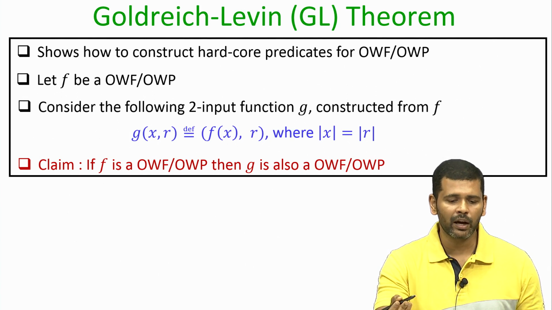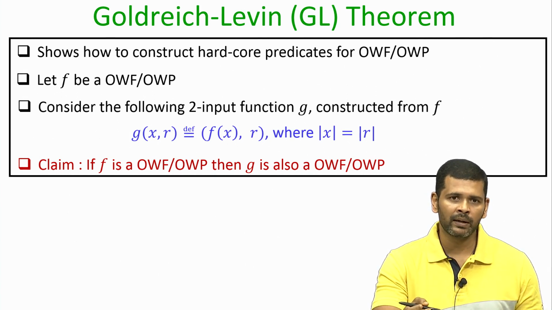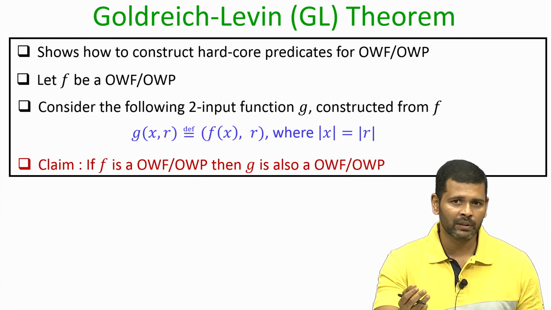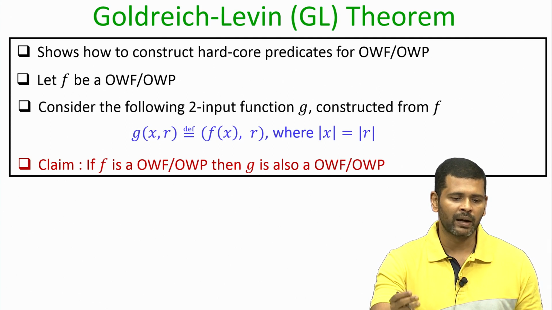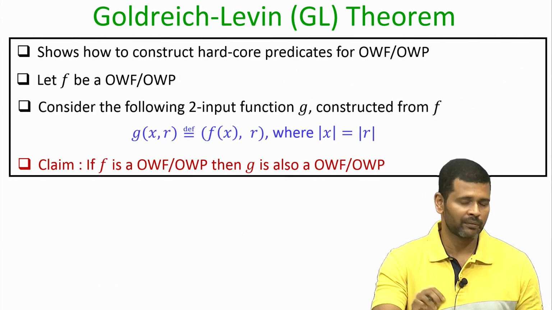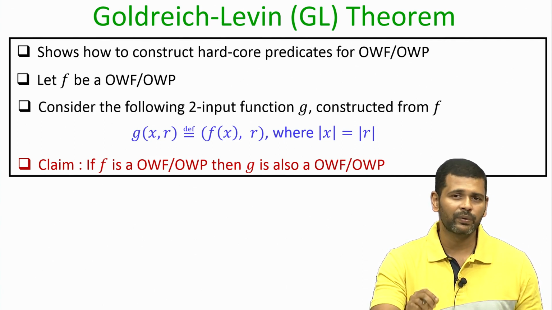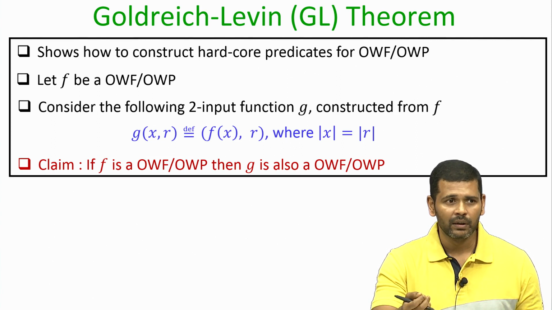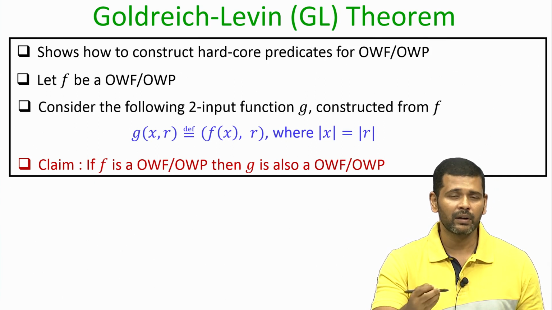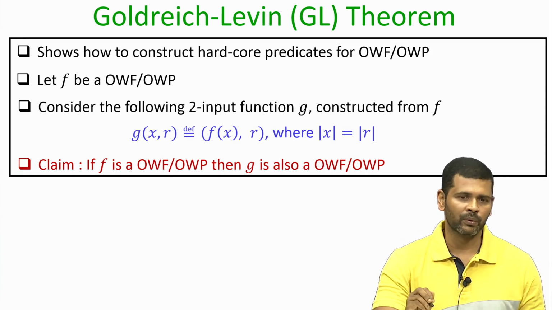And the proof is by a reduction argument, namely we can show that if you have a polynomial time algorithm to invert the output of the function g on a random pair of input x comma r, that means an algorithm which, without knowing the random pair x comma r, but just seeing the value of g of x comma r, can give you back x comma r in polynomial time, then using the same inversion algorithm we can construct another polynomial time algorithm which, when given the value of f of x on a random x without knowing the value of x, can actually give you back the value of x, which is a contradiction to the fact that f is a one way function or a one way permutation. So, that is a straightforward reduction argument using which we can prove this claim.